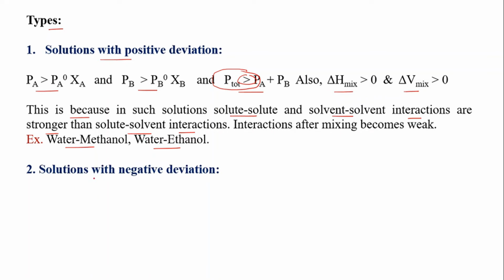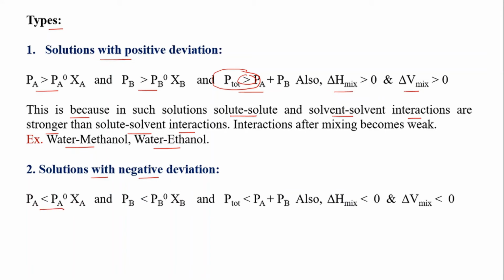Second type is solutions with negative deviation. The conditions are PA is less than PA0 into XA, PB is less than PB0 into XB, P total is less than PA plus PB. So here the partial vapor pressure of each component is less than the product of vapor pressure in pure state and the mole fraction, and hence the total vapor pressure of a solution decreases. Here delta H mix and delta V mix are less than 0. That means enthalpy of mixing decreases, and volume of mixing also decreases.